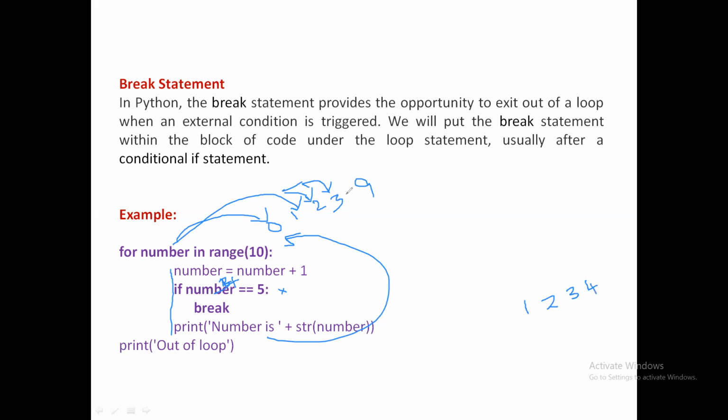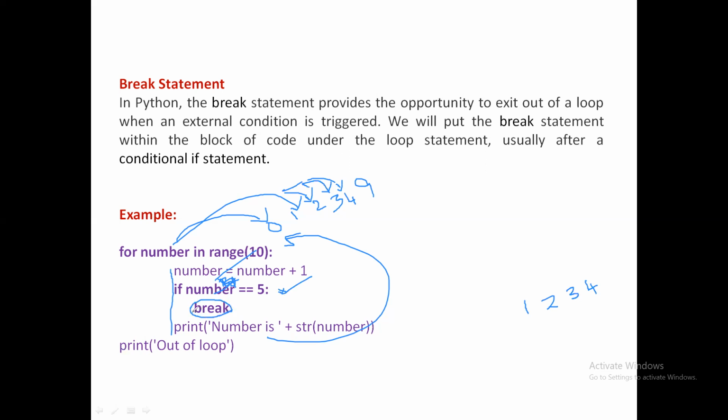Again, it goes back. This time it points to 4. Number is equal to number plus 1, so it becomes 5 now. Number is 5. The condition 5 is equal to 5 is true this time. Therefore, it executes this break statement.